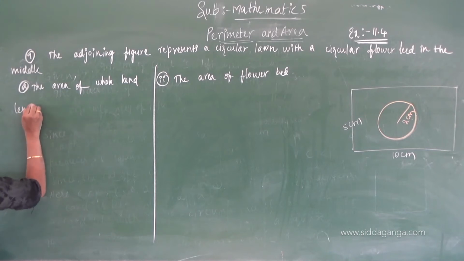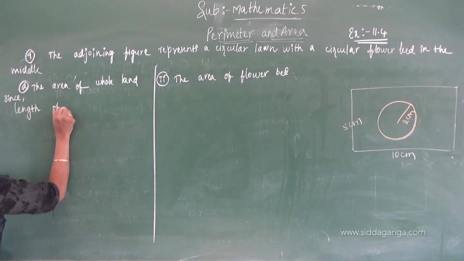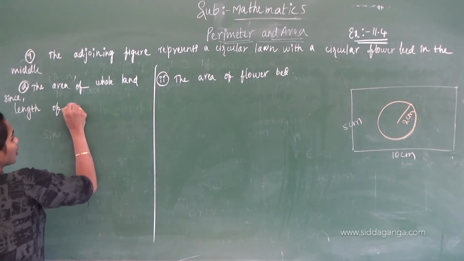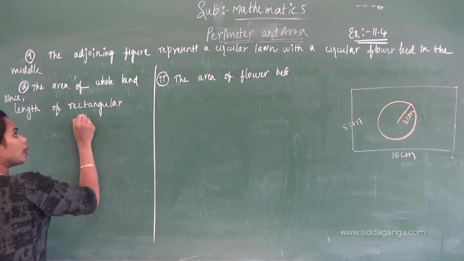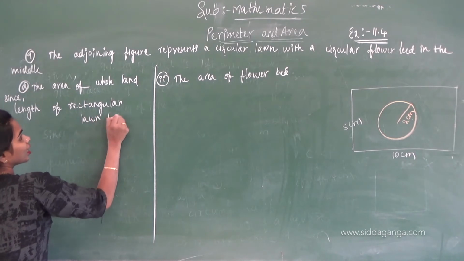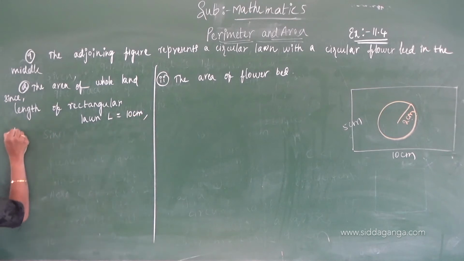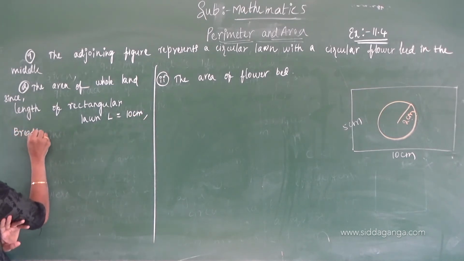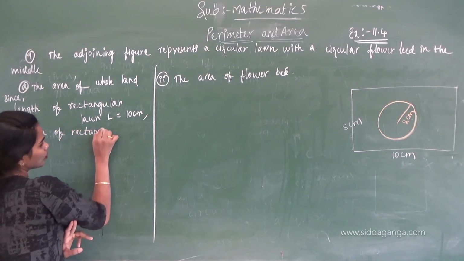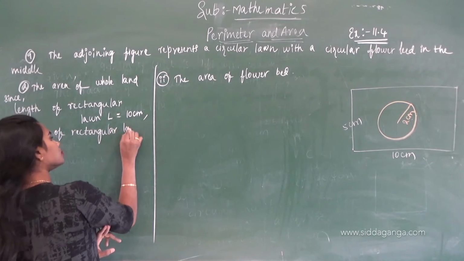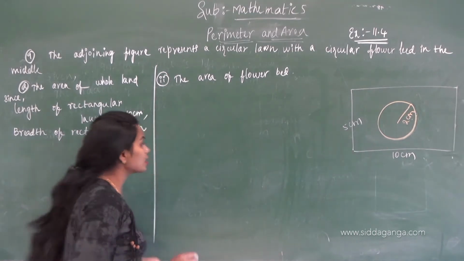Length of rectangular lawn L equals 10 centimeters, breadth of rectangular lawn B equals 5 centimeters.